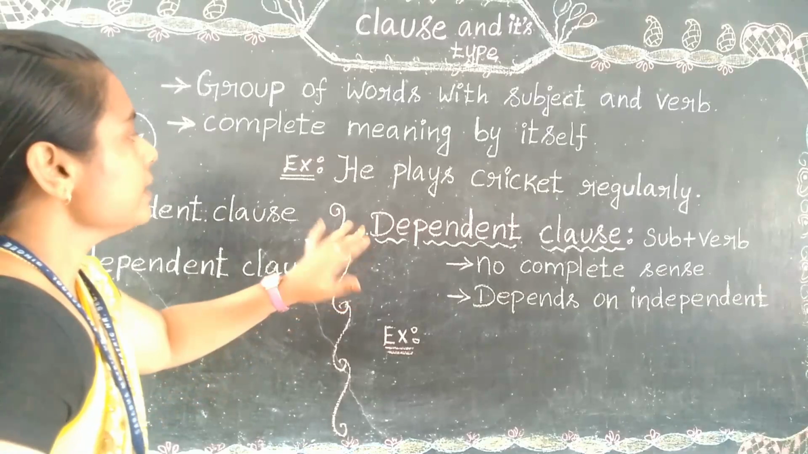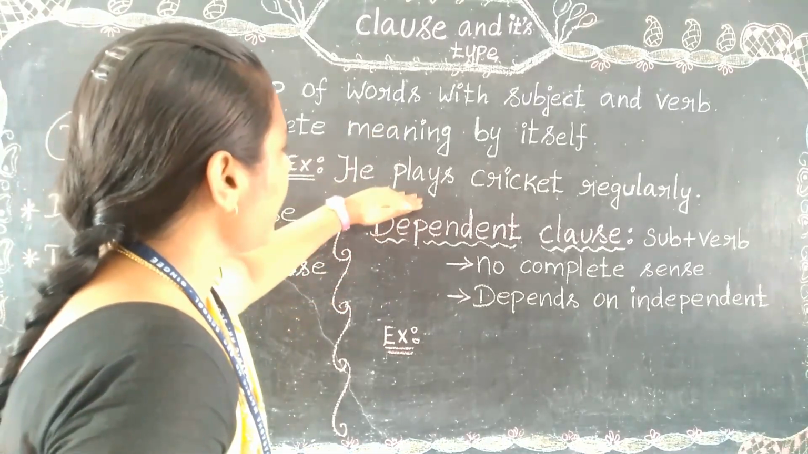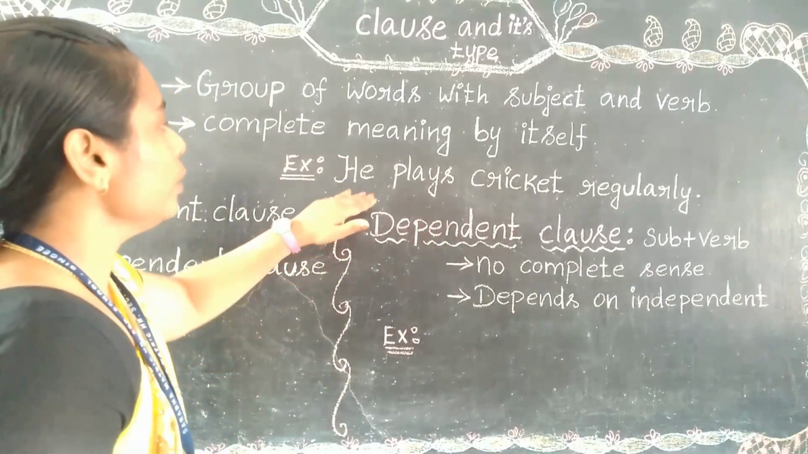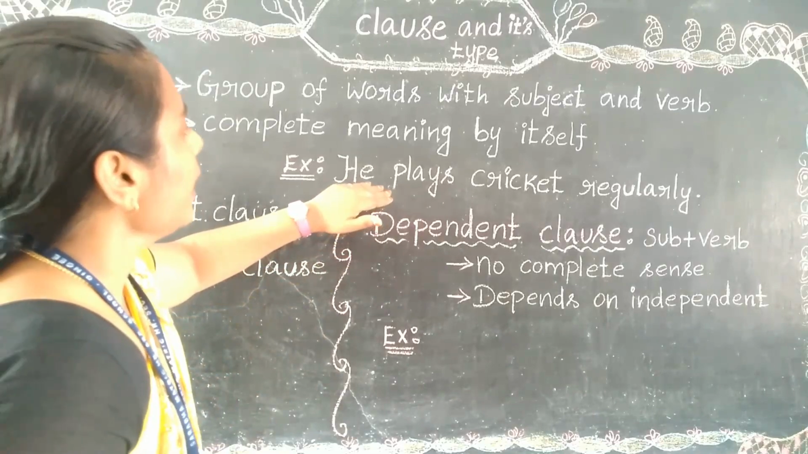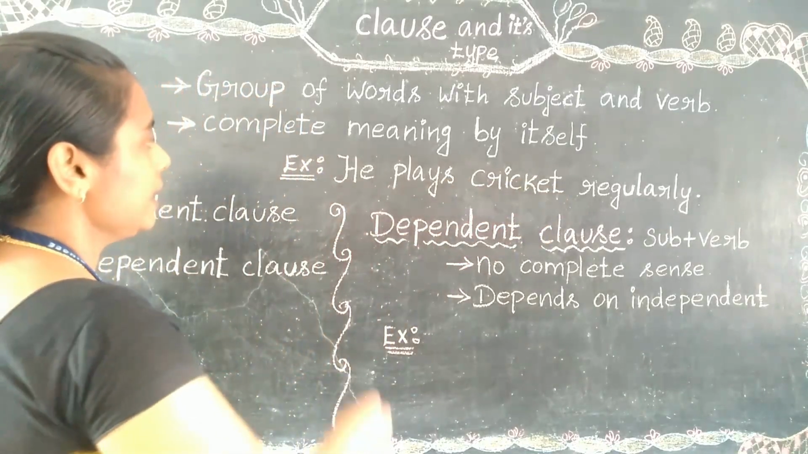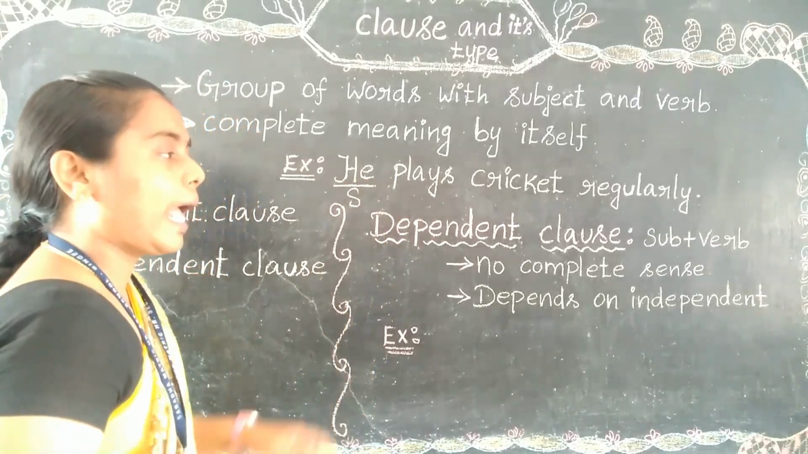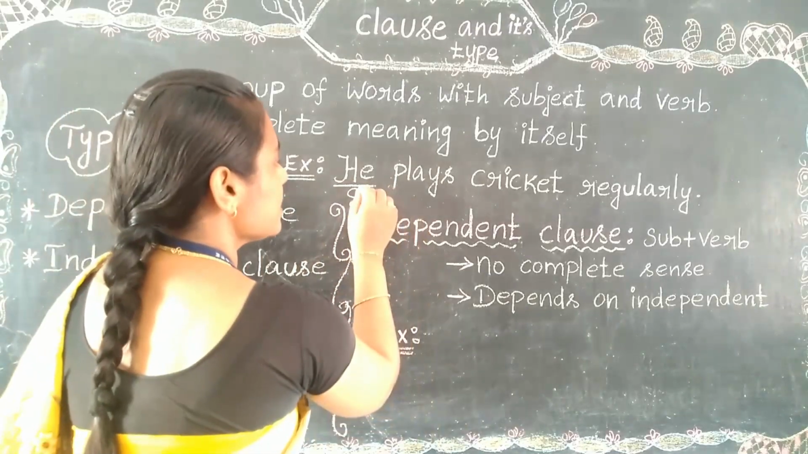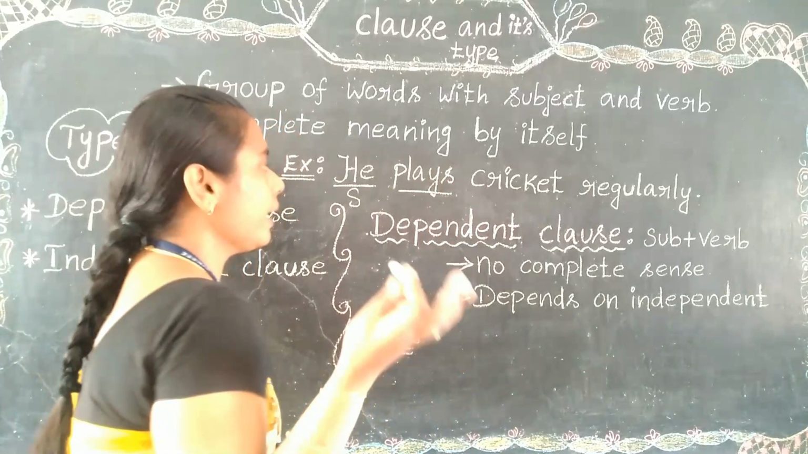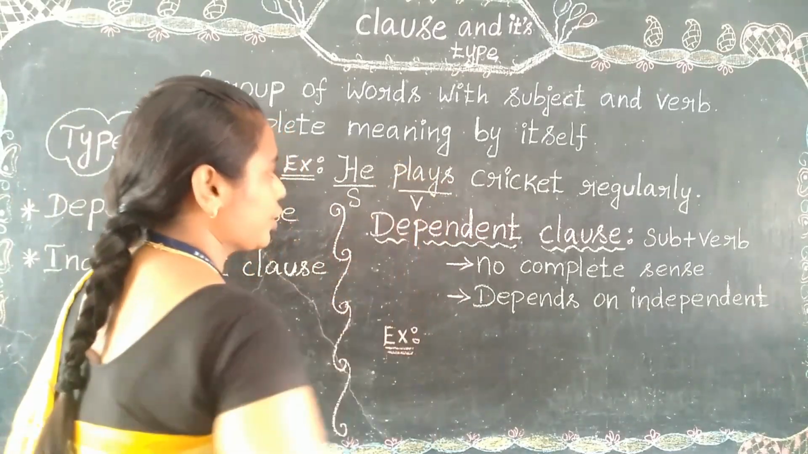Before that, let's see one example for a clause. He plays cricket regularly. Give a look at the sentence: he plays cricket regularly. Here, he is a subject, the doer of an action, and the beginner of the sentence. Then plays is a verb, because it is an action word.